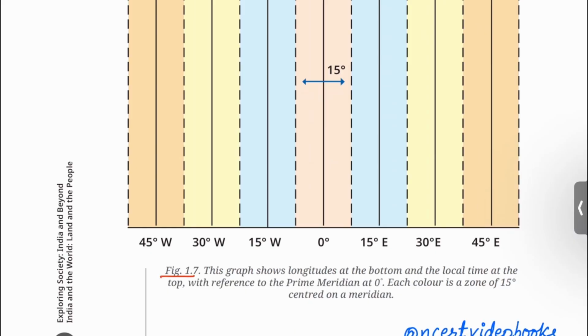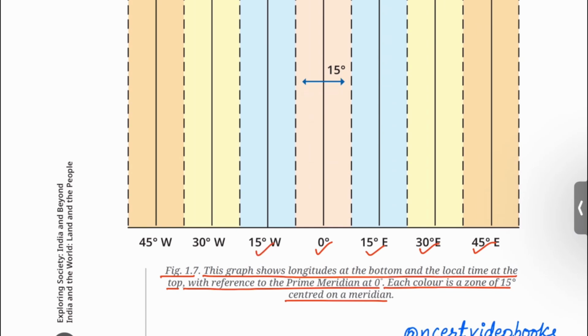Figure 1.7. This graph shows longitudes at the bottom and the local time at the top with reference to the prime meridian at 0 degree. Each color is a zone of 15 degree centered on a meridian. You can see 0 degree, 15 degree east, 30 degree east, 45 degree east, 15 degree west, 30 degree west and 45 degree west meridians of longitudes.